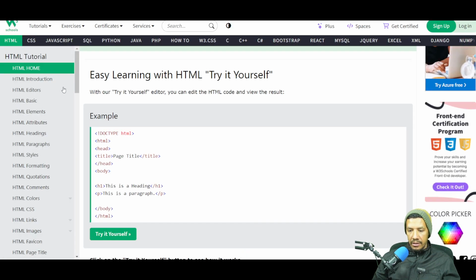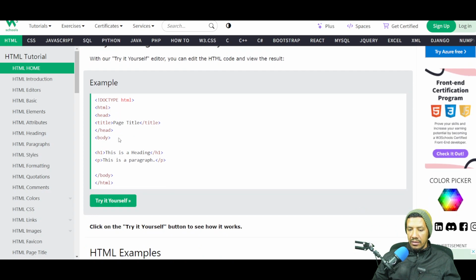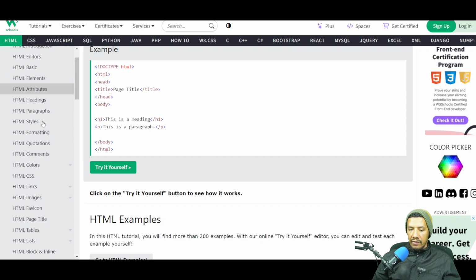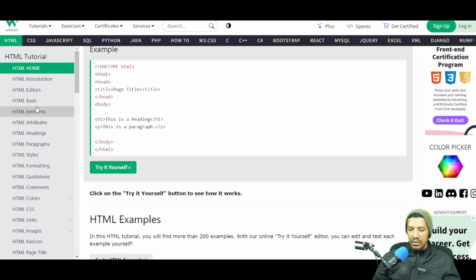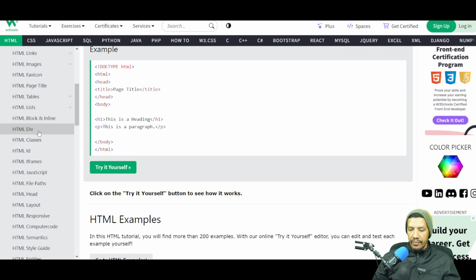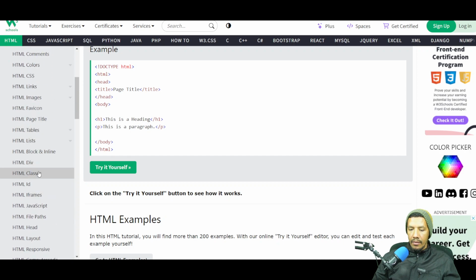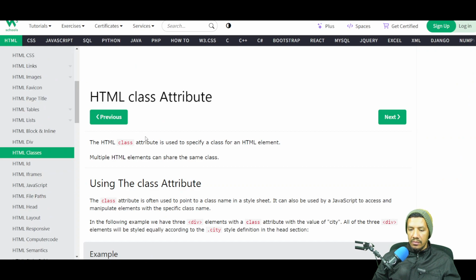So HTML, yeah, that is the language of the web. And HTML is made up of tags, basically. There's a bunch of tags. For example, this P tag over here is a paragraph tag we use for rendering a paragraph. A heading can be rendered with the H1 tag, a subheading with H2, and so on and so forth. So if we click on any of these sections over here, for example, let's click on something interesting. Let's click on classes, for example.